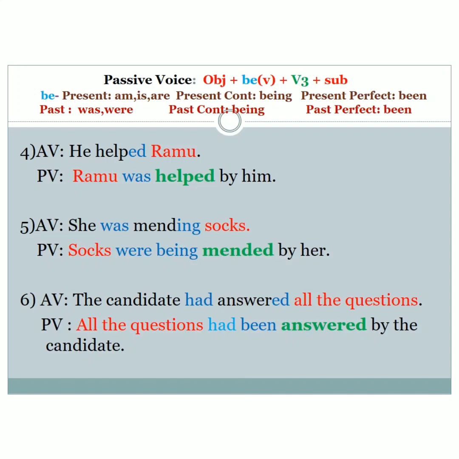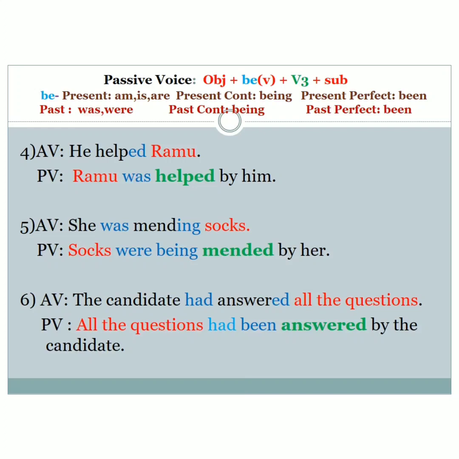He helped Ramu. Identify the verb. It is help. Who does the action? He. So he is the subject here. And who receives the action? Ramu. So Ramu is the object. So the object becomes the subject in passive voice. We have written Ramu here. Again, identify the tense of the active voice. We understand that it's written in the past tense because of ed. Identify the be form in the past tense. Yes, was or were. Ramu is singular, so we have to use a singular form of be.